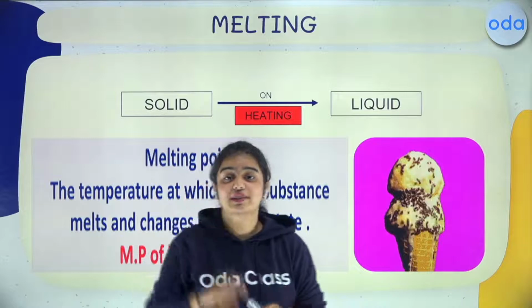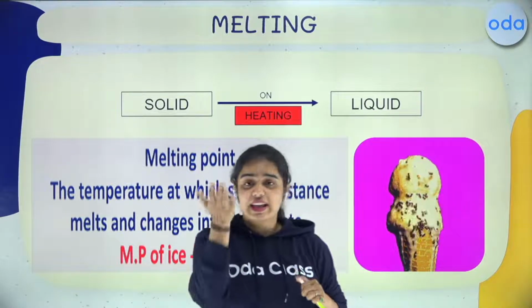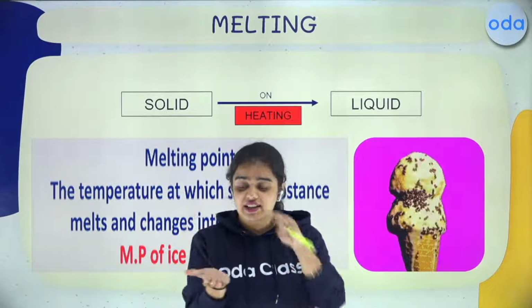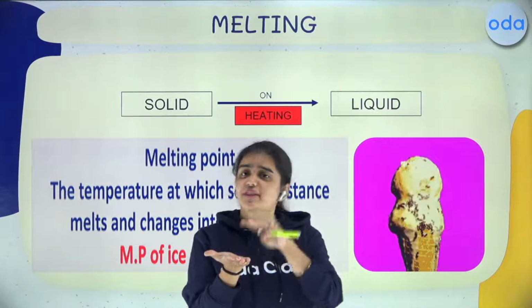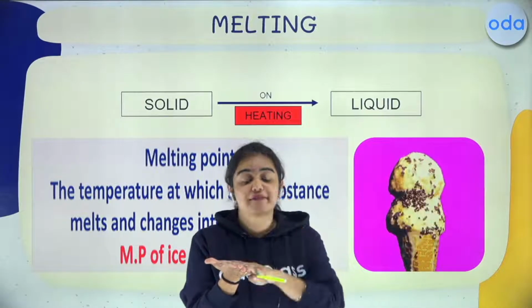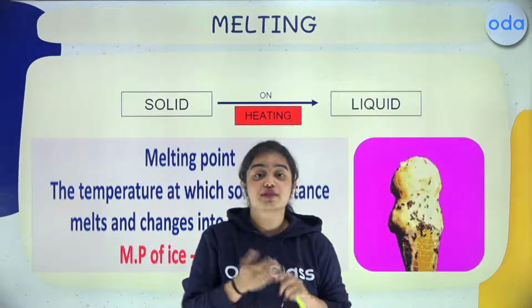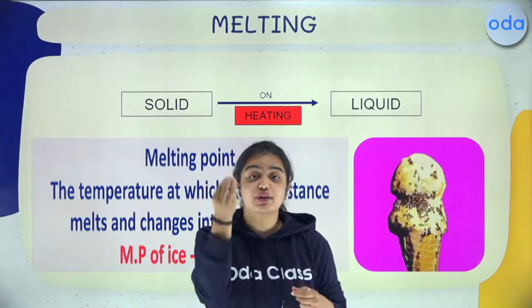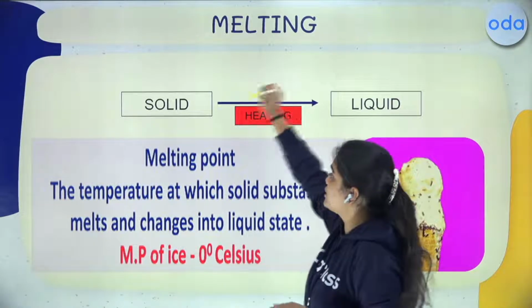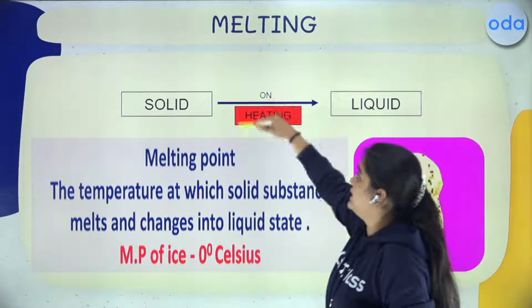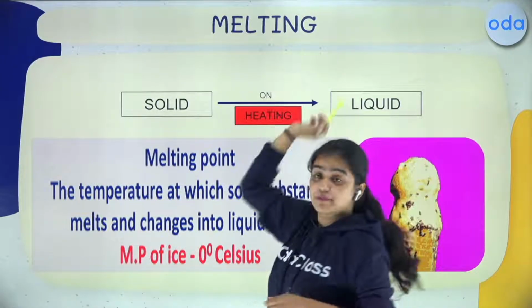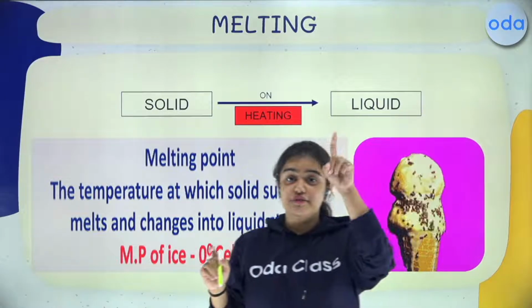Now let me give you an experiment to do. Take an ice cube after my session and put it on your hand. Look at whether it melts or not. It will definitely melt, kids. Why? Because your body temperature allows that solid to melt. Similarly, a solid converted into liquid on heating is called melting. So this is your first effect.